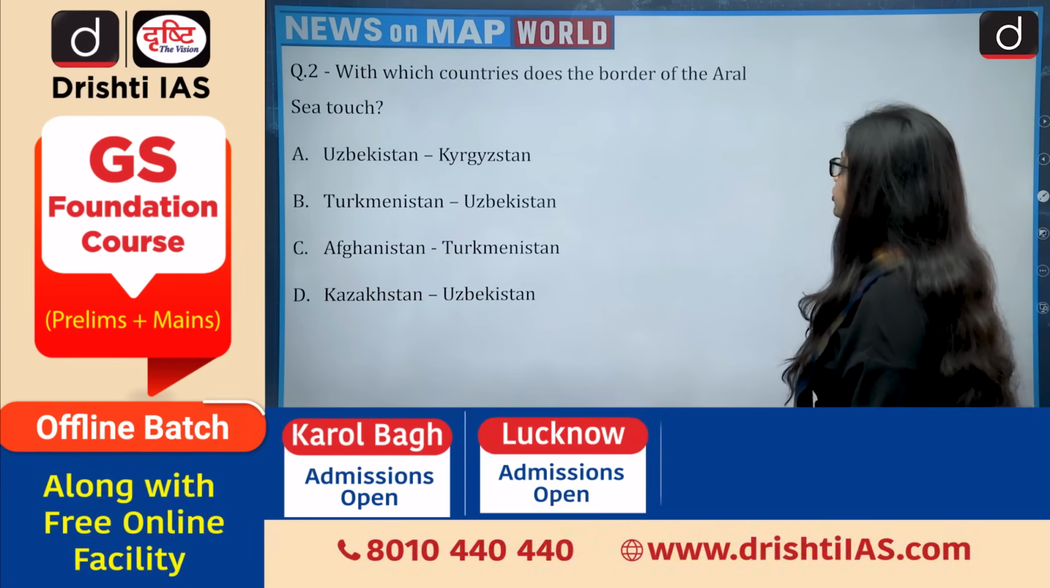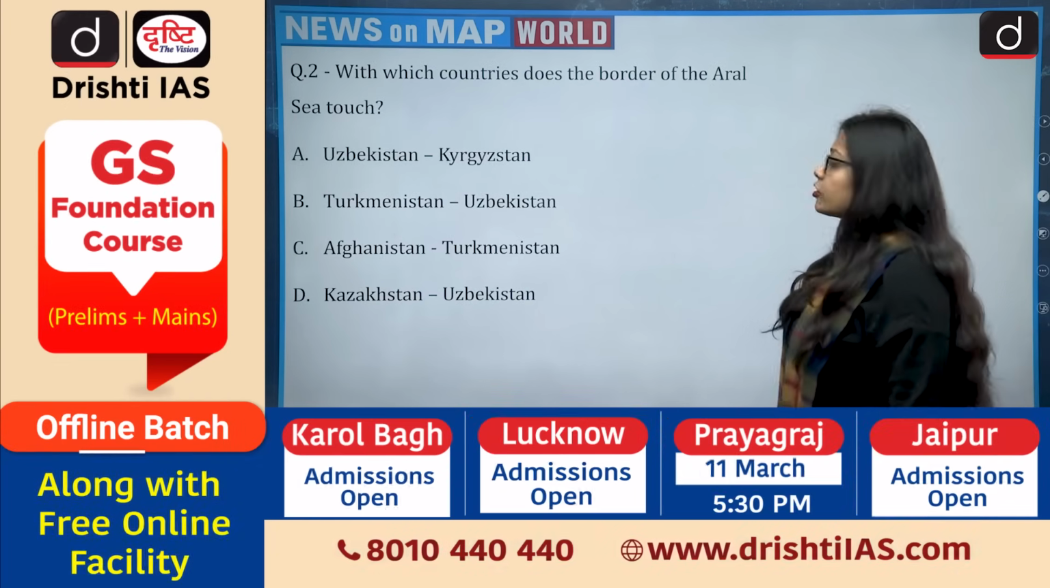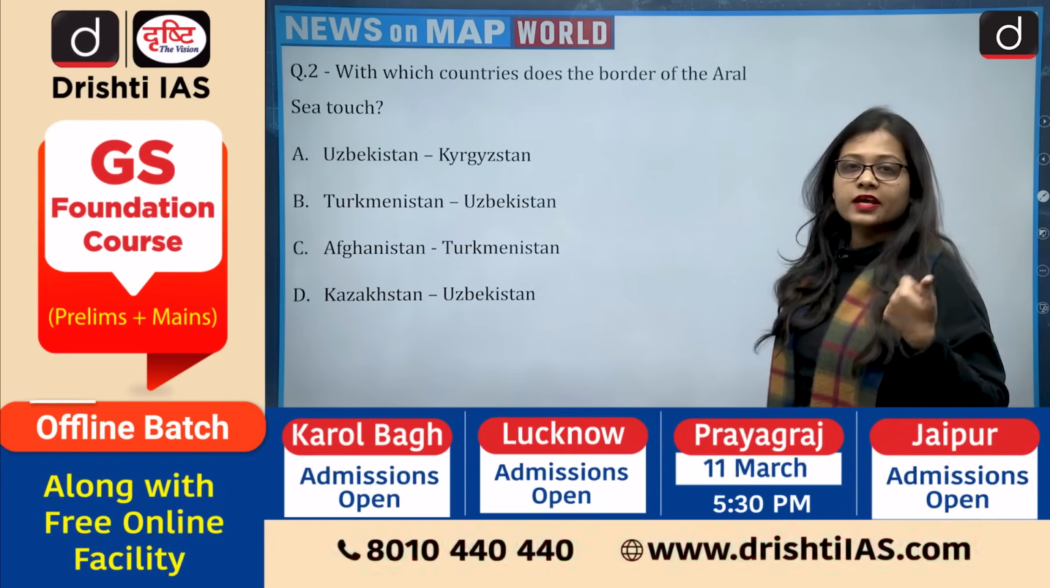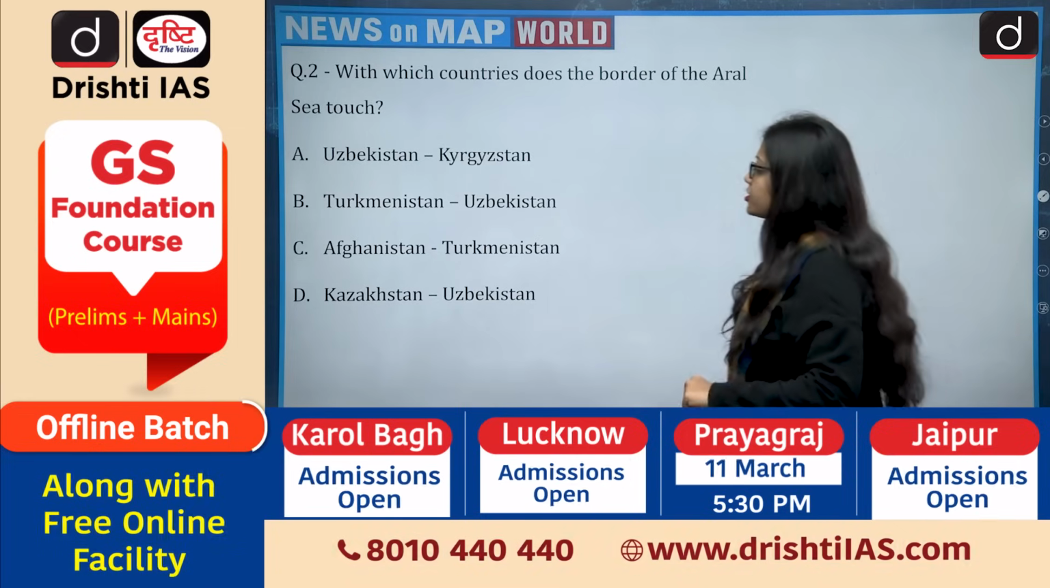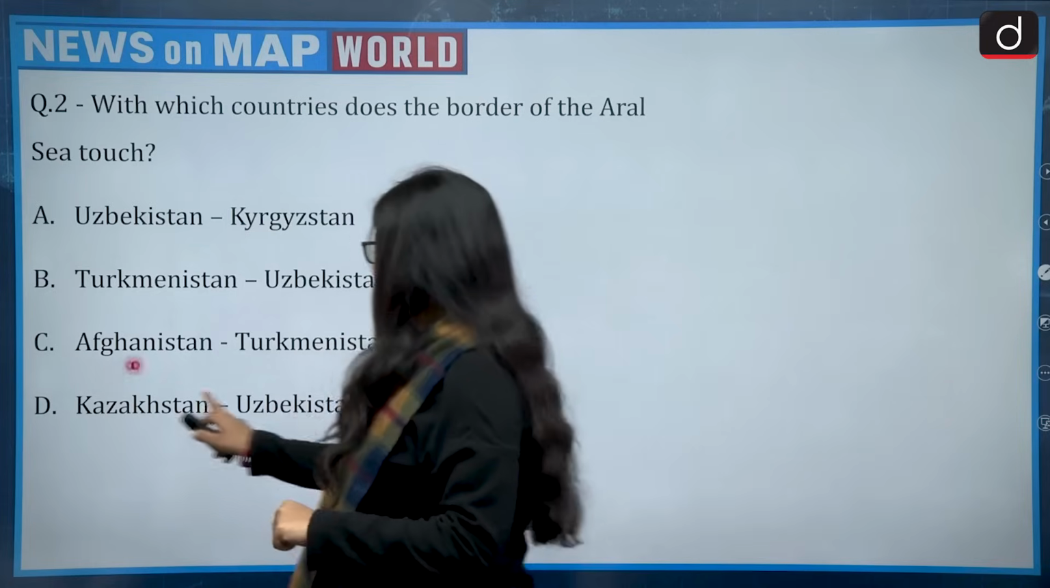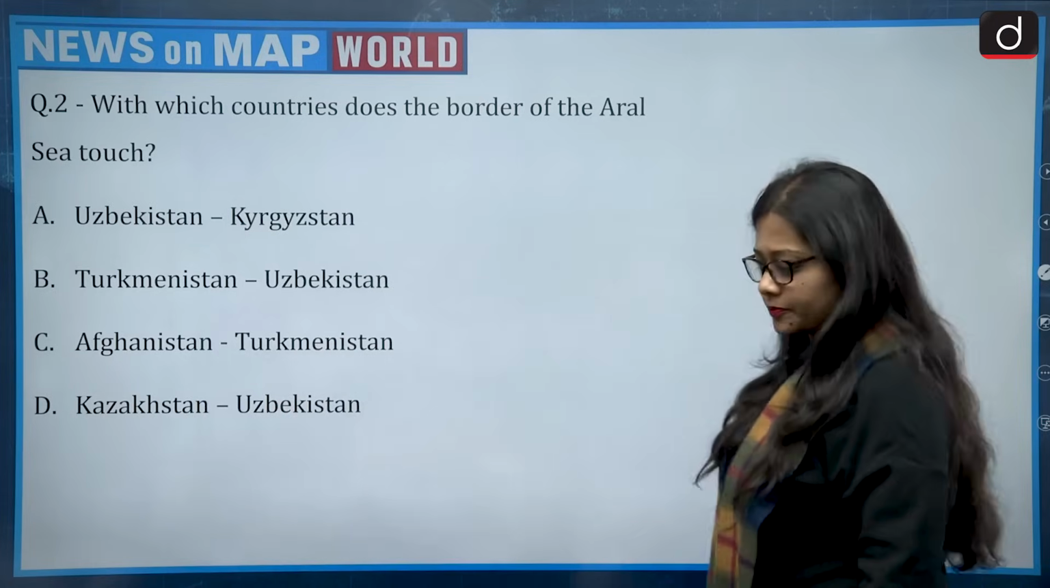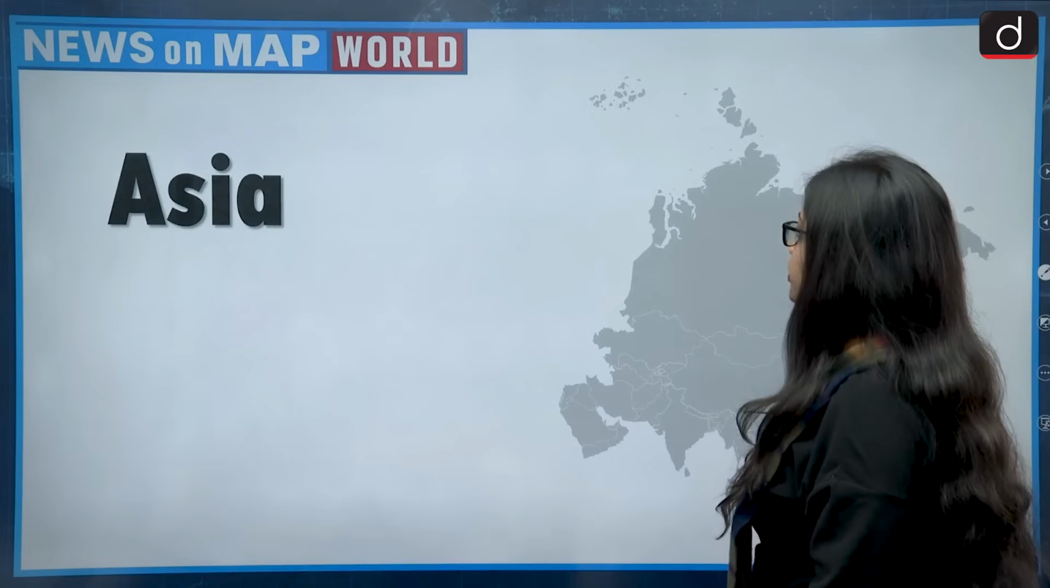Let's get back to the question. With which countries does the border of the Aral Sea touch? It was Kazakhstan and Uzbekistan. So the correct answer is option D, that is Kazakhstan and Uzbekistan. So now the next question.